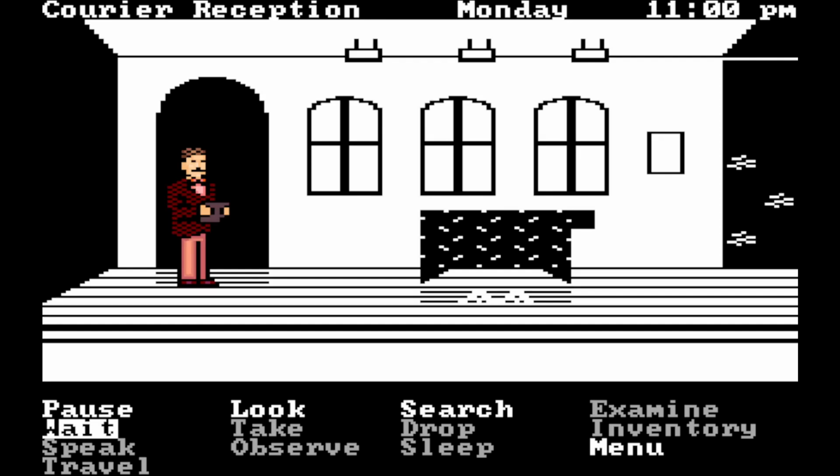At the top of the screen, you'll notice a day and time. That's because time actually passes while you're performing actions, and certain events occur at certain times, so you've got to make sure you're there when they happen. So if for some reason you need a little bit of time to pass, you can press wait to jump forward a bit. Take, obviously, is to pick up an item.